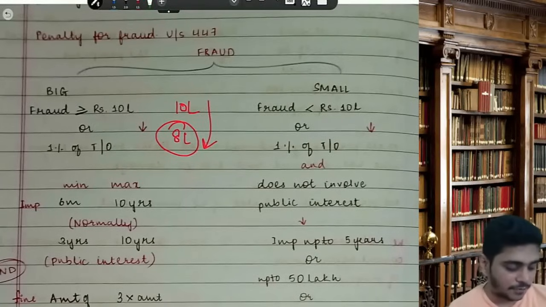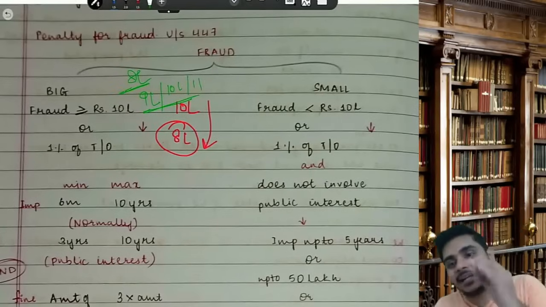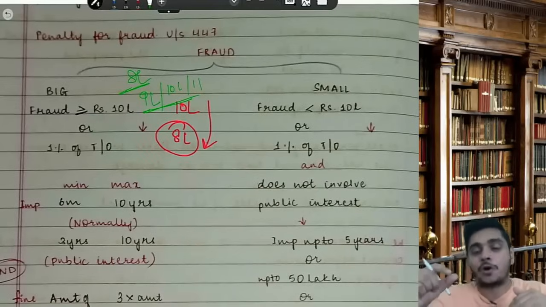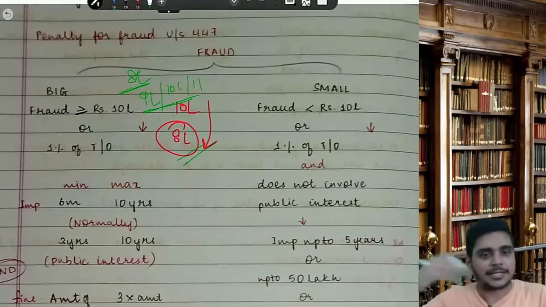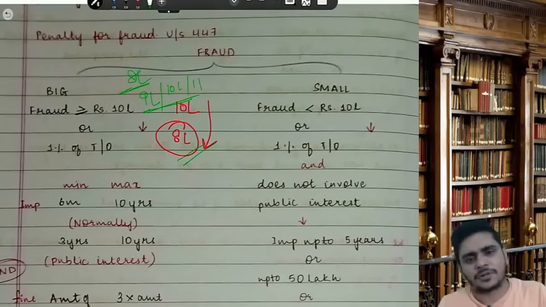Imagine if my fraud is 8, 9, 10, 11 lakh and above, then it is a big fraud, because the fraud is more than or equal to rupees 10 lakh or 1% of turnover, whichever is less. So first you find the limit: 10 lakhs or 1% of turnover, whichever is less, which is 8 lakhs. So 8 lakhs and above is a big fraud. If it is 7, 6, 5, 4, then it is a small fraud.